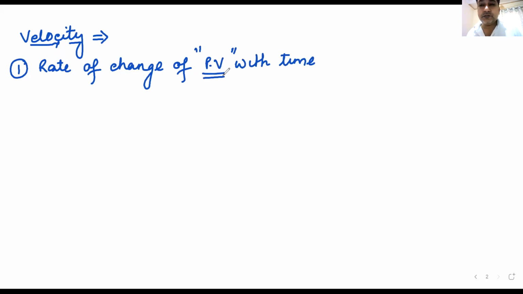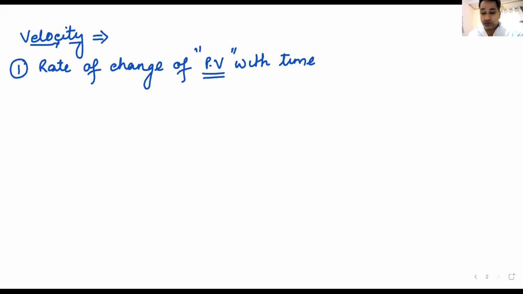Books will tell you, whatever book you see, they will tell you velocity is the rate of change of displacement. In many books, I have seen that. That is absolutely wrong. Velocity is the rate of change of position vector with time. Please remember this. Do not think that this is a wrong definition and displacement with time is the correct one. Books have written it wrongly. Rate of change of position vector with time. Do we understand this?